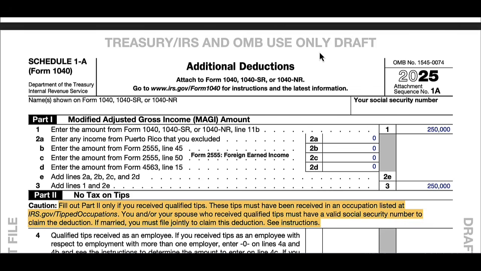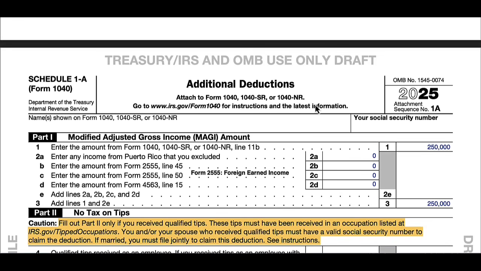But this form is in 6 parts. And I'm only going to walk through part 1, which is the calculation of the modified adjusted gross income, part 2, the no tax on tips, and then part 6, which is the additional deductions. The other parts are the ones about no tax on overtime, the senior deduction, the car loan interest. Like I said earlier, I'm going to do a separate video on those. But let's go ahead and focus on part 1 right now, which is the modified adjusted gross income.